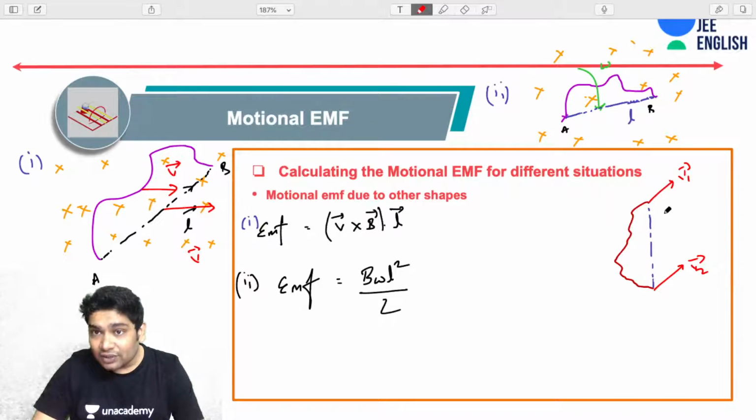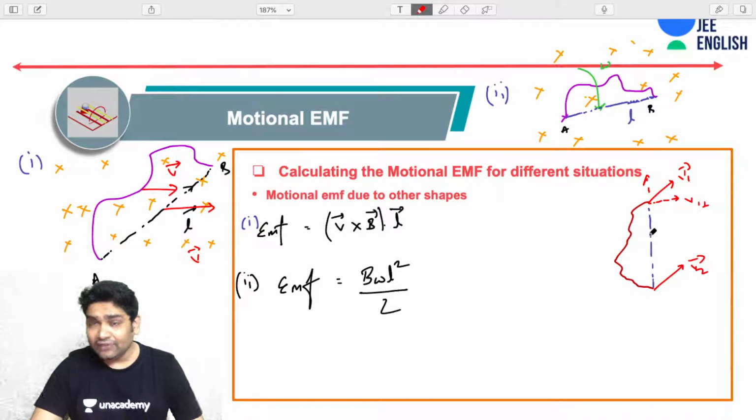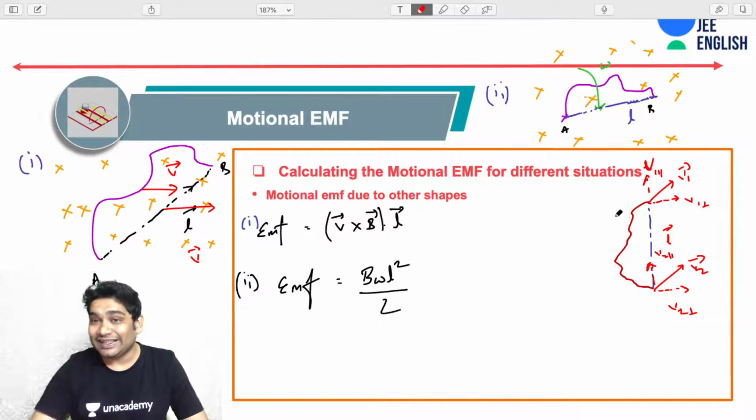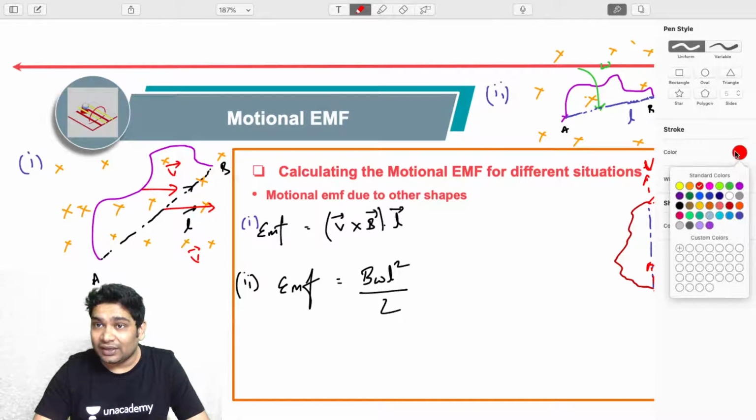I told you what you do is you resolve this into two components. We call this v1 perpendicular and this component v1 parallel. So divide the velocity vector into two components: one which is perpendicular to this length L vector, and one which is parallel to L vector. Similarly, here also you can divide this into v2 perpendicular and v2 parallel. Right, so in this case, assuming there is a uniform magnetic field,